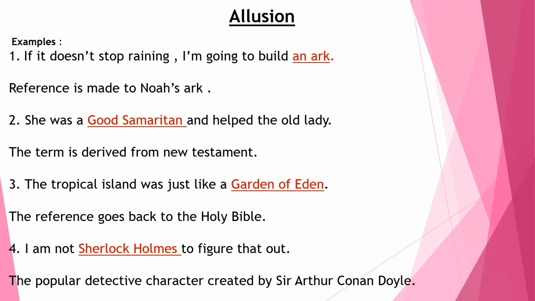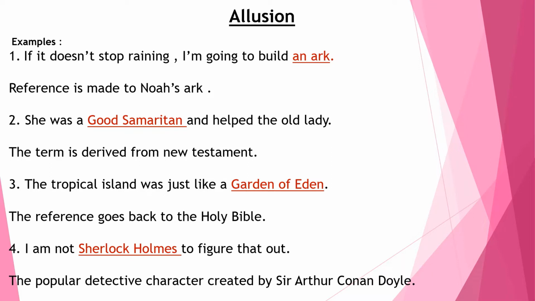Okay. Now, the third example, the tropical island was just like a garden of Eden. The phrase Garden of Eden has also been derived from the Bible. According to the Old Testament, the first humans, Adam and Eve, lived in this land of pristine natural beauty. Now, the Garden of Eden signifies a place which is peaceful and has abundant natural beauty. So, to describe the exquisiteness of a tropical island, the phrase Garden of Eden has been used here in this sentence.